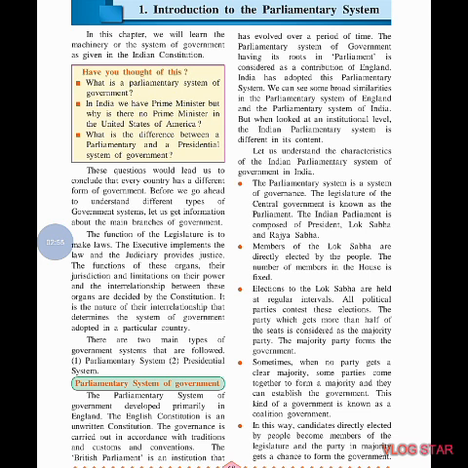Okay, justice means, you have not done anything wrong, you have not committed any crime, but still they are putting you in prison. So you can go and appeal to the judiciary system, which will provide you justice. Okay, the function of these organs is that each of them is important in this parliamentary system. Without one, it means if even one organ is damaged, the whole parliamentary system will be affected by it.